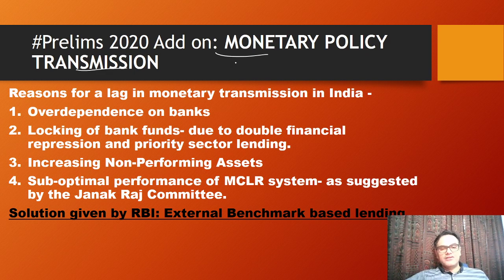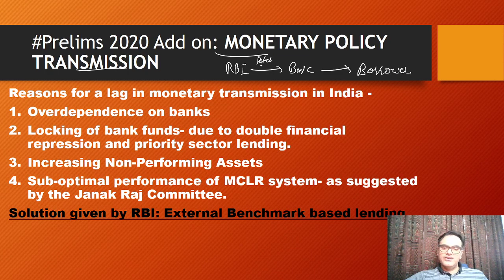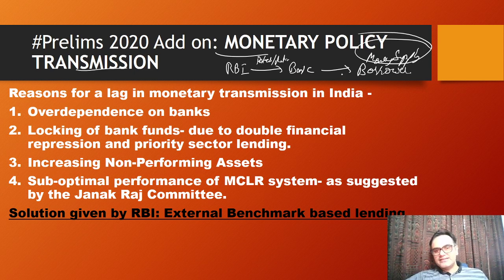What is the problem with transmission? What is this essentially? RBI provides certain kinds of benefits to the banking system. Then these benefits should be given to the borrower also. So this is the monetary policy transmission. Essentially, any kind of rates or ratio change which is happening here for the purpose of changing the money supply, that money supply variation should basically happen here. Only then does the monetary policy have some utility. In case this transmission is not happening, then what is the purpose of having monetary policy?